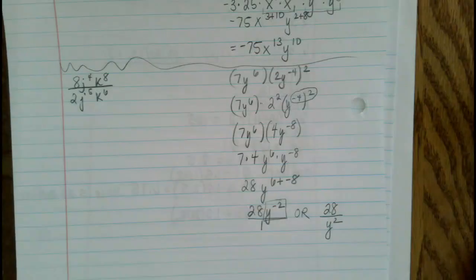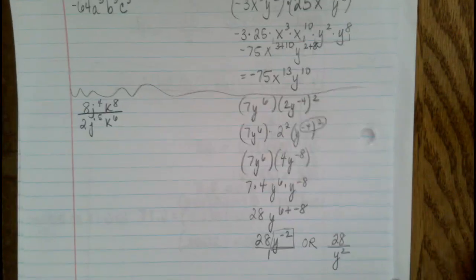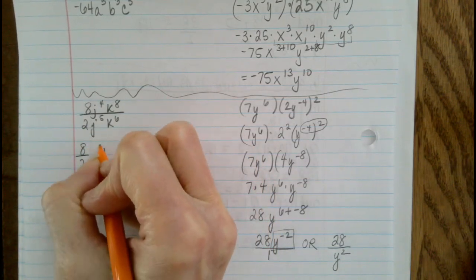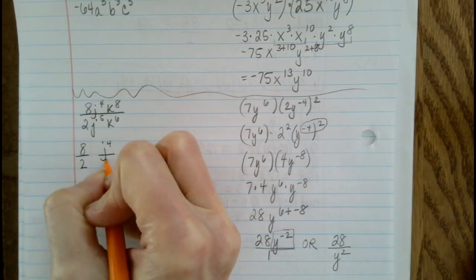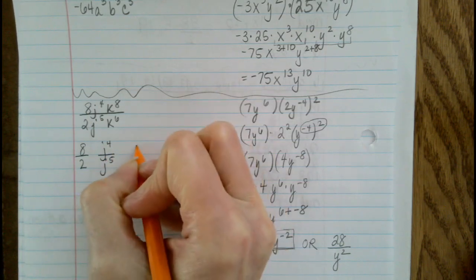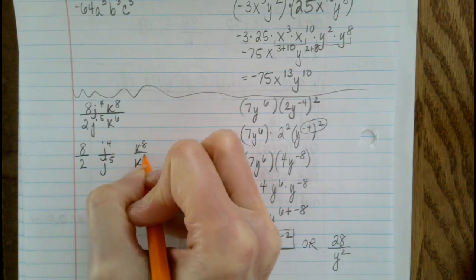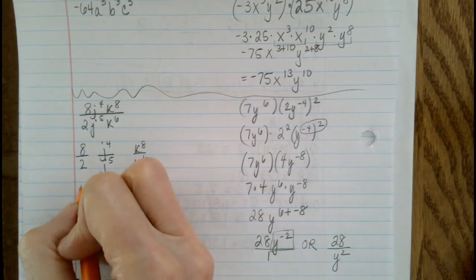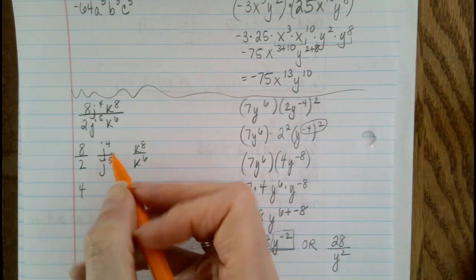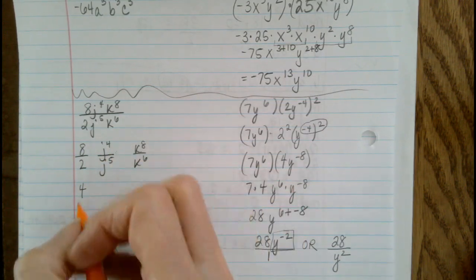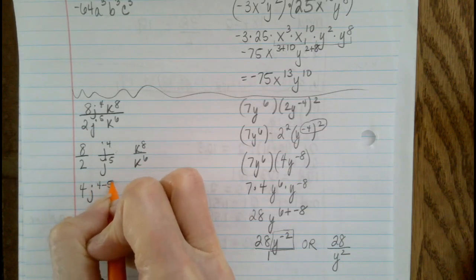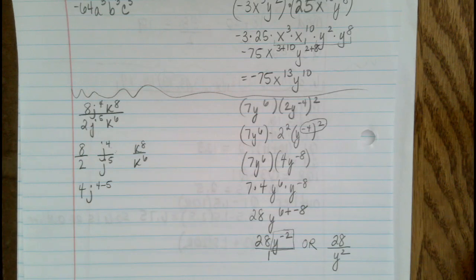So as I pull my iPad away here, what's going to happen is we're going to have to take 8 divided by 2, and we're going to take j to the 4th divided by j to the 5th, and we're going to take k to the 8 divided by k to the 6th. And with regard to the numbers, we just divide the numbers. 8 divided by 2 is 4. When we're dividing terms with exponents in them, what happens is we subtract, and I like to do top minus bottom every single time. So the top exponent is 4, the bottom exponent is 5.